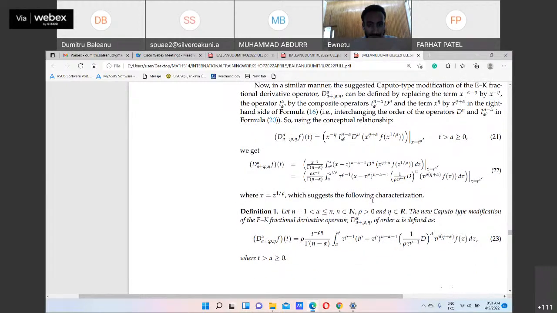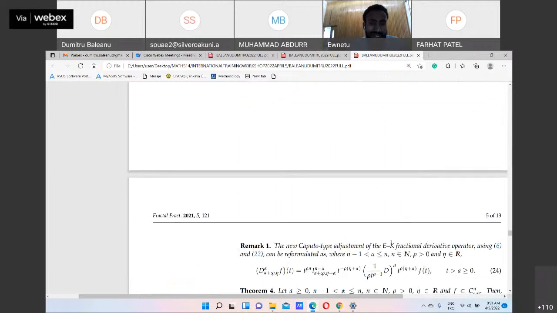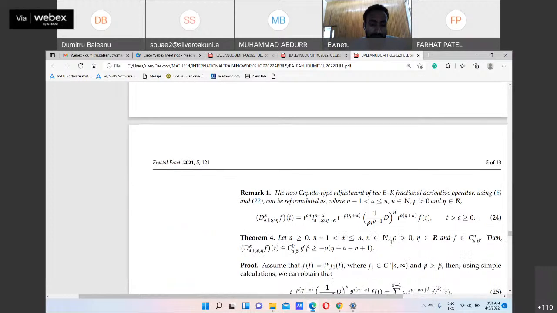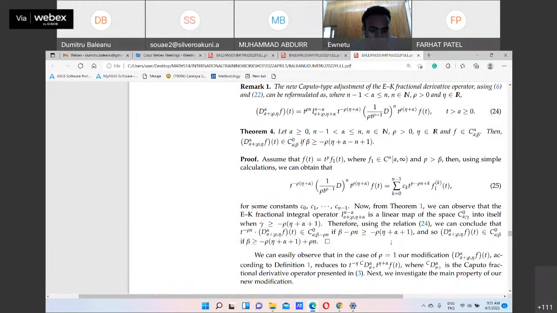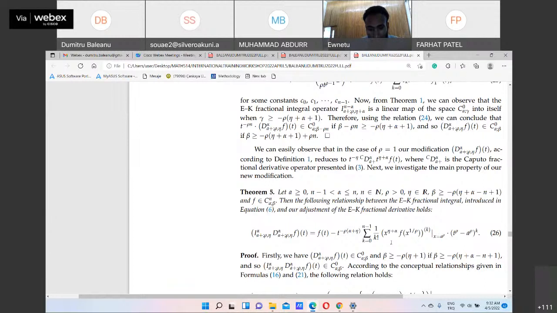And we define the new Caputo type operator. So here is the novelty. We introduce the new derivative to the power n, its own Caputo type. Okay. So the question is, this is a very complicated operator. Let's find a numerical solution, a numerical algorithm for this. So this is a new Caputo type adjustment. And the theorem, how the integral acts on derivative, like in Caputo.